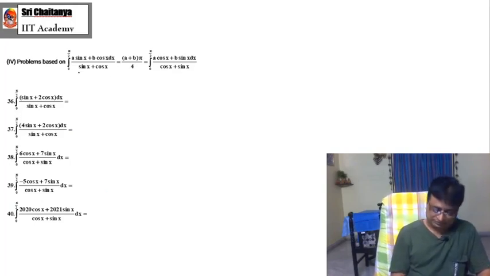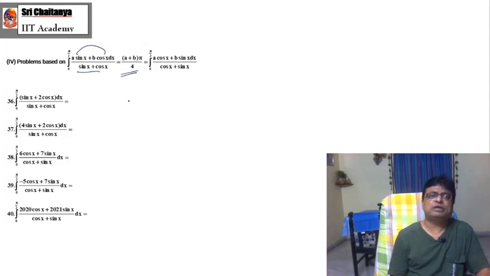Here the denominator is fixed, whereas sine and cos are complementary functions to one another. If that is the situation, what could be your answer? (a plus b) into pi by 4. So here what to do? Here my a is 1 and b is 2, so this is 3 into pi by 4, that is 3 pi by 4.